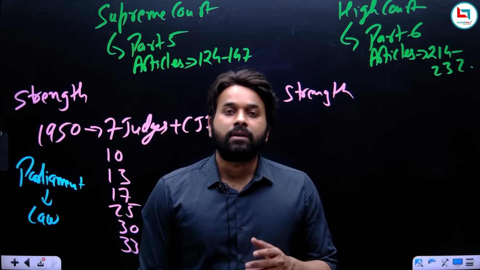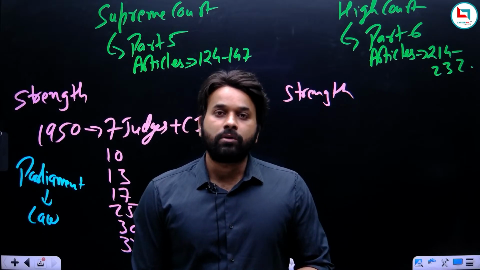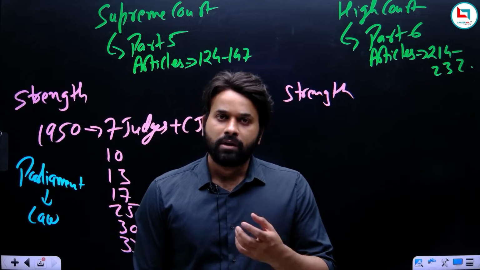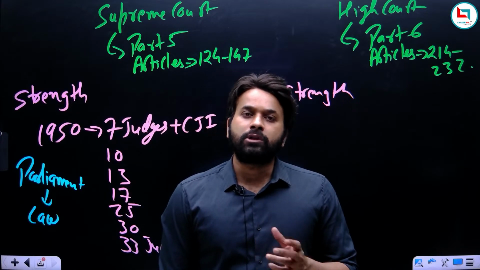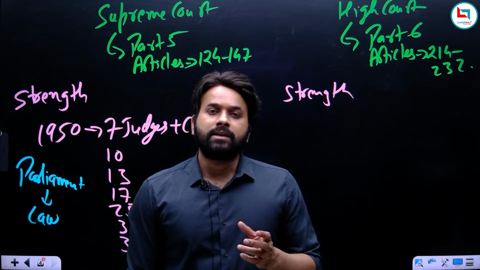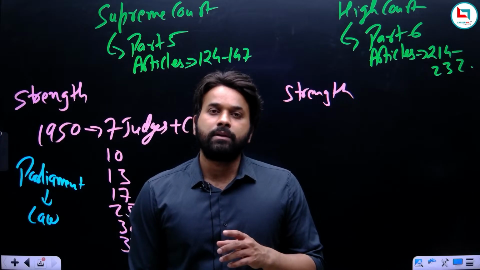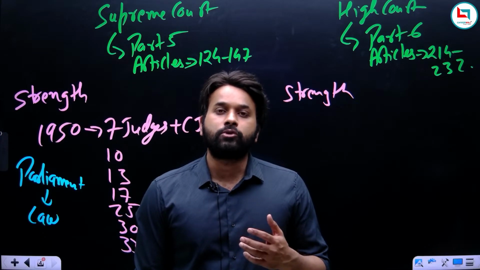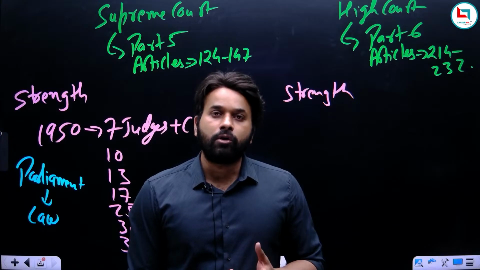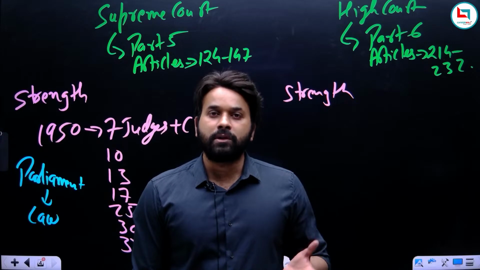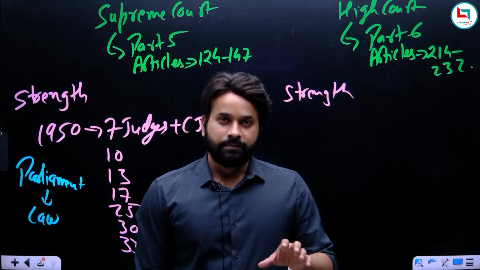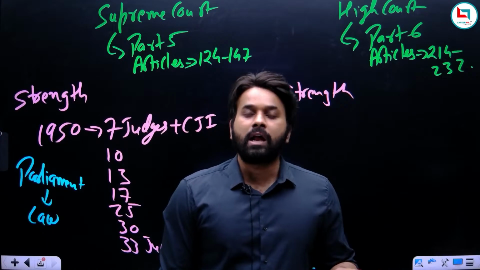So it means in all these states there will be a High Court. Now there are some high courts where the workload is more. For example, if we talk about Uttar Pradesh, it has the highest population. Which is the principal high court of Uttar Pradesh? Allahabad High Court. So obviously Allahabad High Court is going to have a huge amount of workload, because the highest population is in Uttar Pradesh. Accordingly, you will find the workload in Allahabad High Court.